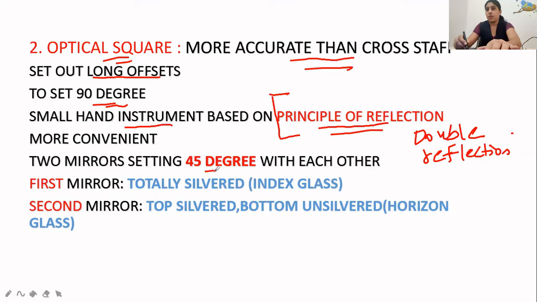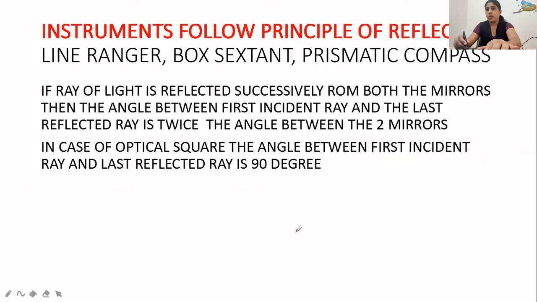Two mirrors are kept here at 45 degrees. This is also an important question: what is the angle between the two mirrors? The first mirror is called the index mirror and it is totally silvered. The second mirror is called the horizon mirror and it is top silvered and bottom unsilvered. This is also a very important question. Instruments which follow the principle of reflection: not only the optical square, but the line ranger, box sextant, and prismatic compass are also used for the principle of reflection. I have referred to it here. You can pause the video and refer to the details.